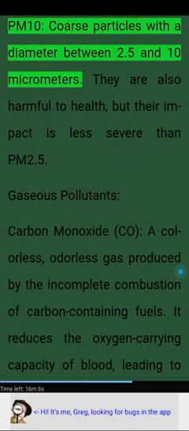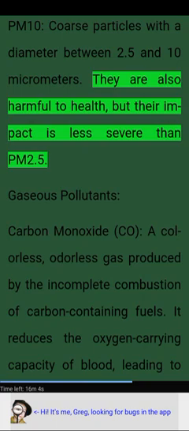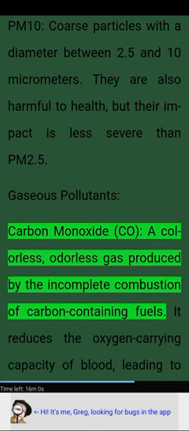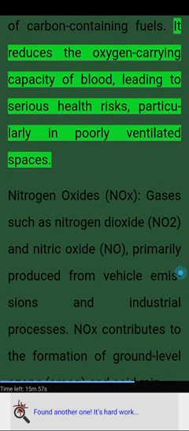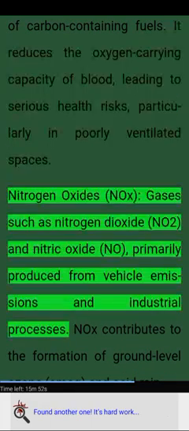PM 10. Coarse particles with a diameter between 2.5 and 10 micrometers. They are also harmful to health, but their impact is less severe than PM 2.5. Gaseous pollutants. Carbon monoxide (CO), a colorless, odorless gas produced by the incomplete combustion of carbon-containing fuels. It reduces the oxygen-carrying capacity of blood, leading to serious health risks, particularly in poorly ventilated spaces.